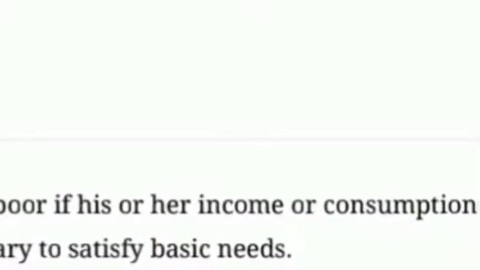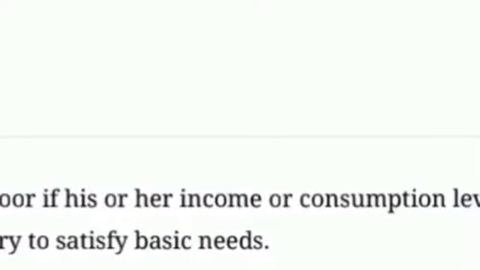Now, poverty lines vary with time and place. For the year 2009-10, the poverty line for a person was fixed at Rs 673 per month for rural areas and Rs 860 for urban areas.